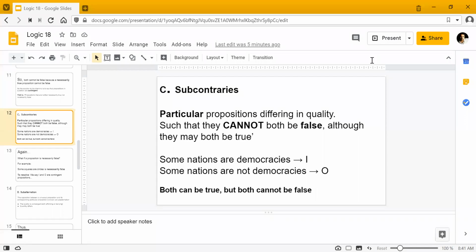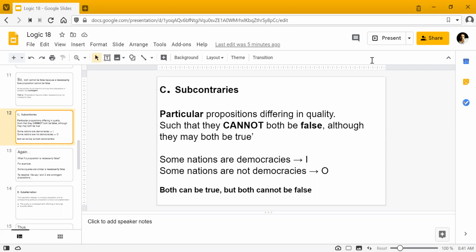Hi guys. In this lecture, I'm going to be talking about opposition. We'd already discussed two kinds of opposition, the first two. Today we're going to be talking about what's left, which is the third and the fourth kind of opposition. This is a continuation of lecture 9, right? So we were discussing opposition. We'd already discussed contradictories and contraries.